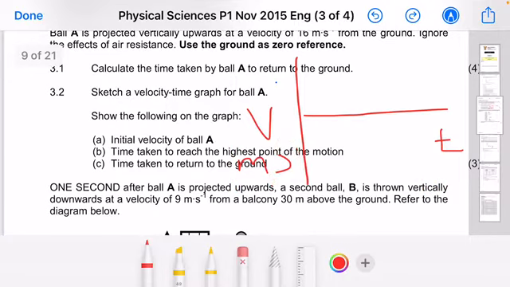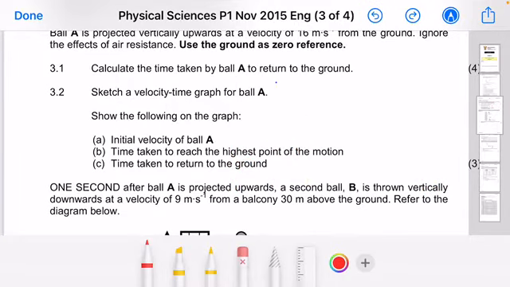The other most important thing that you need to show, guys, is the following. Show the following on the graph. We want to see initial velocity of ball A. We want to see time taken to reach the highest point of the motion. Ladies and gentlemen, we want to see time taken to return to the ground.